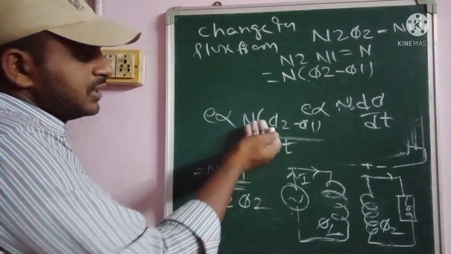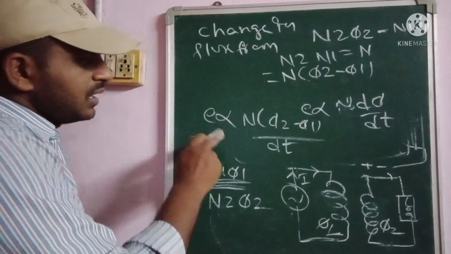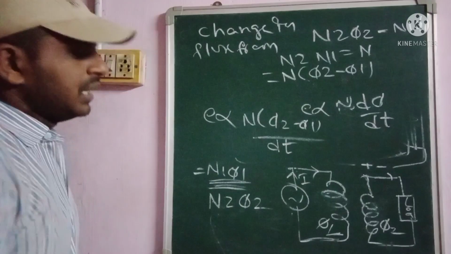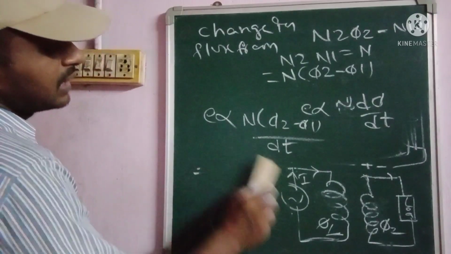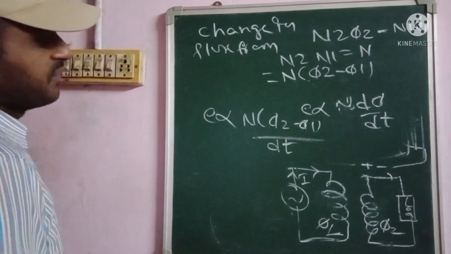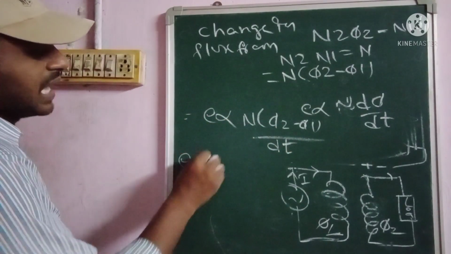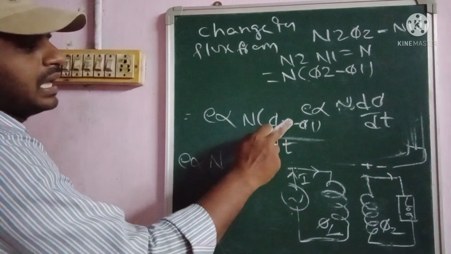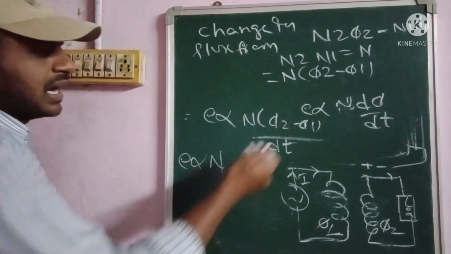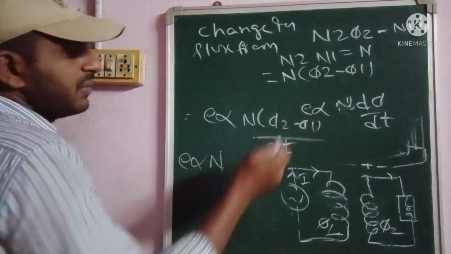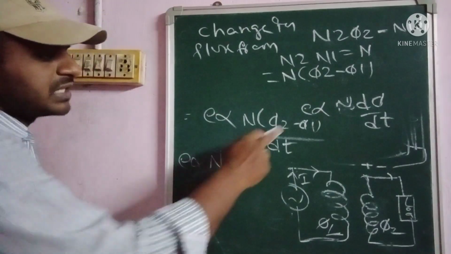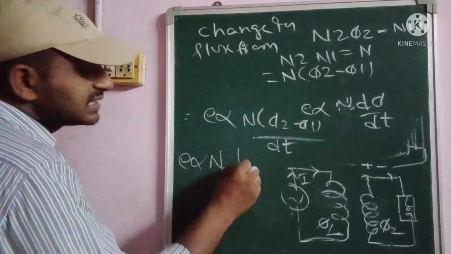Okay. So up to this, we have been calculating in terms of the EMF equation. Finally, how do we get the final EMF equation? From this equation, E is directly proportional to N into phi 2 minus phi 1. Let us consider phi 2 minus phi 1 is the change in flux, given as d phi.